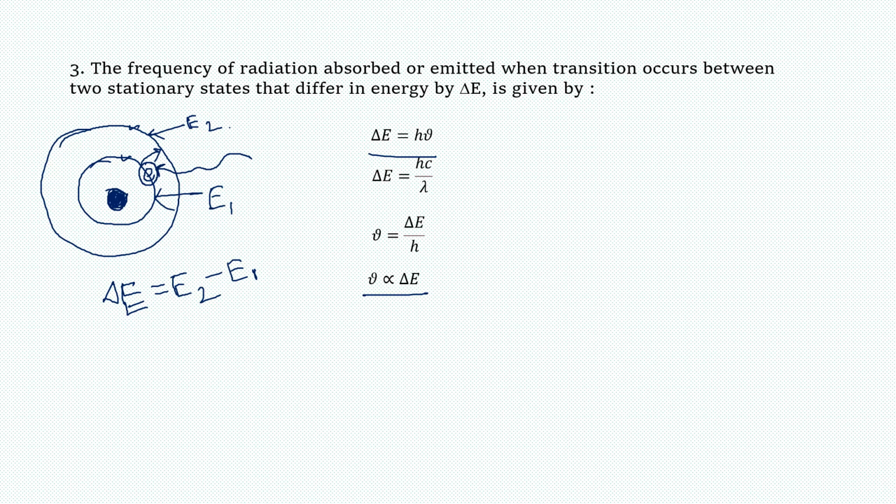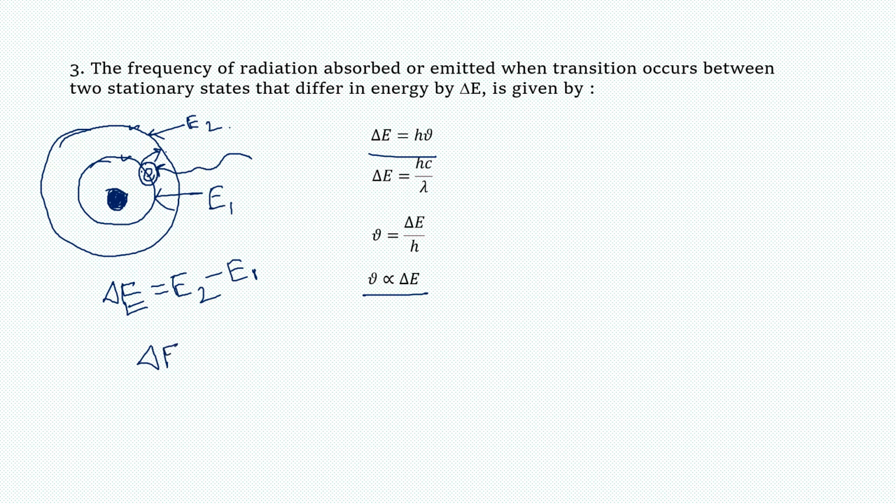So if we are speaking of photon, or if we are speaking of light, then light has its certain unique frequency, it has its unique wavelength. Not all radiation will excite the electron from the first orbit to the second orbit.